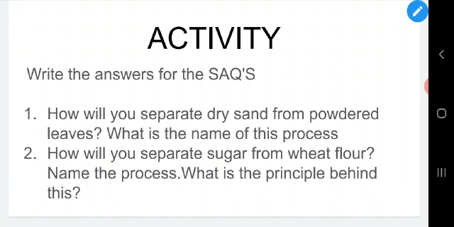The second question is, how will you separate sugar from wheat flour? For this, go through the video and also your textbook and write the answer. Name the process, and write what the principle behind it is, that is, based on what they are separated. Write the answers like this and submit them to your class teacher without fail.